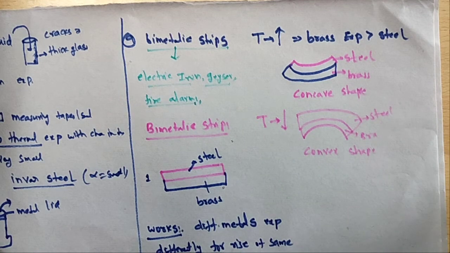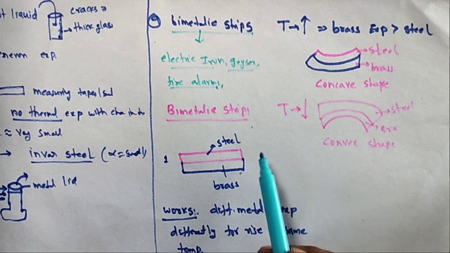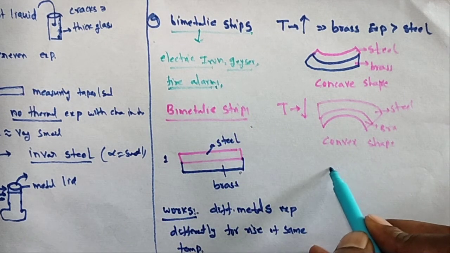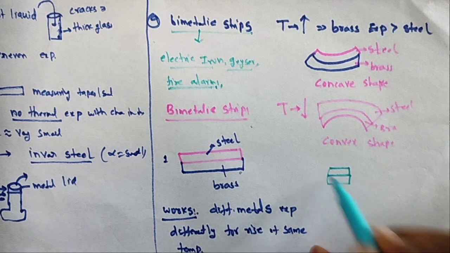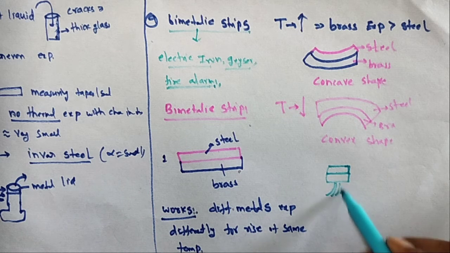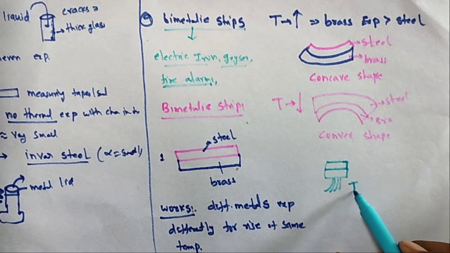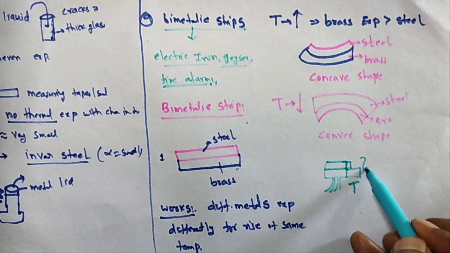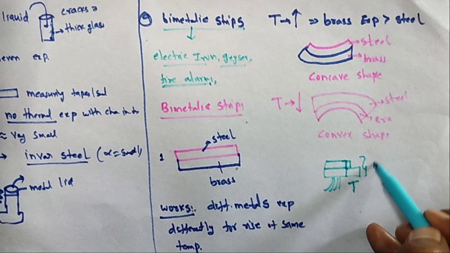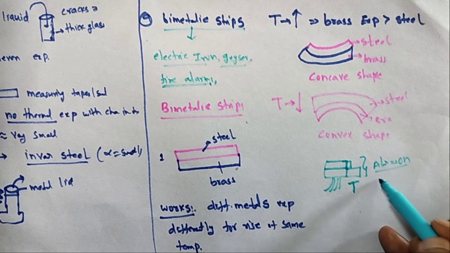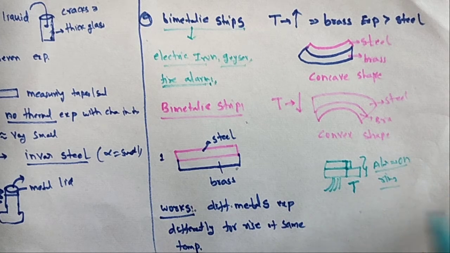Convex shape. So this principle is used in the fire alarm. Initially in the fire alarm, two bimetallic strips are there. In a building fire, the temperature increases. One strip has more expansion, another has less expansion. So due to unequal expansion, the alarm will be on, and the alarm will be ringing.